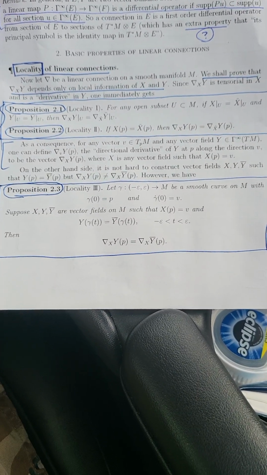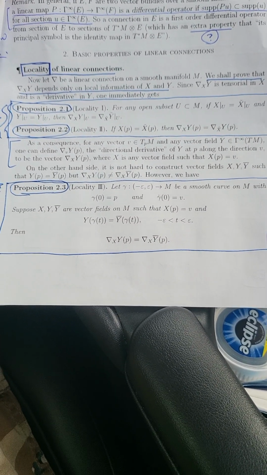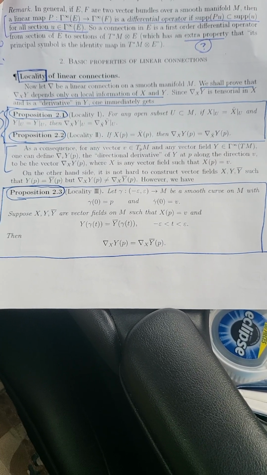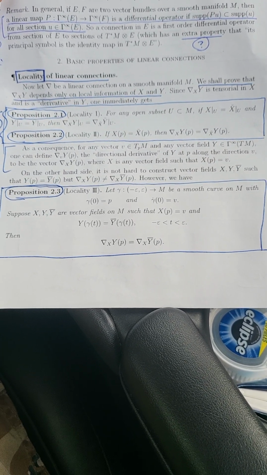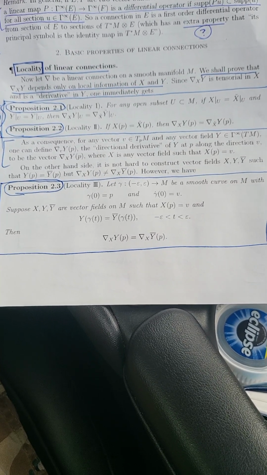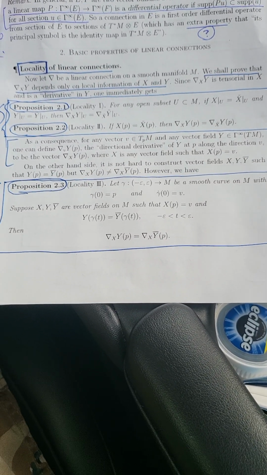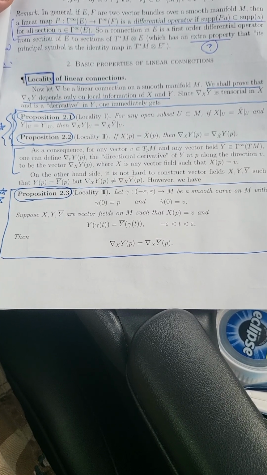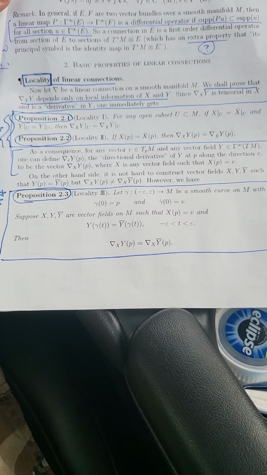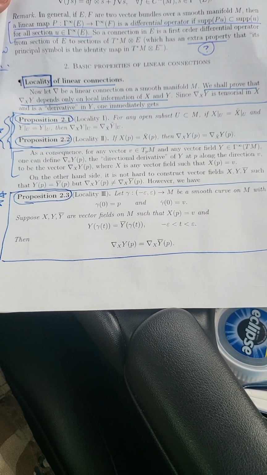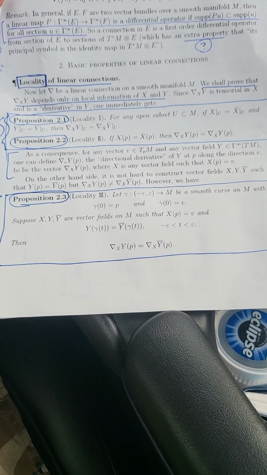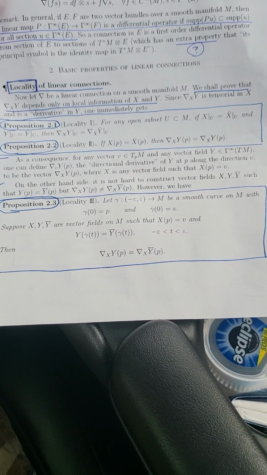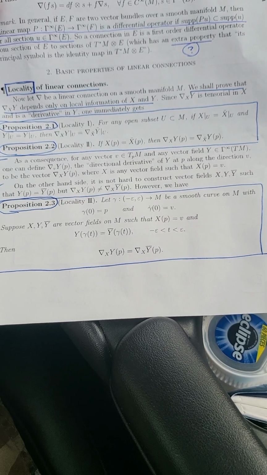So let me just state this again. If we have two vector fields along a curve such that at the point P, which is gamma of 0, these vector fields agree along some neighborhood of the curve. So not some neighborhood of the manifold itself, just some piece of the curve, basically.